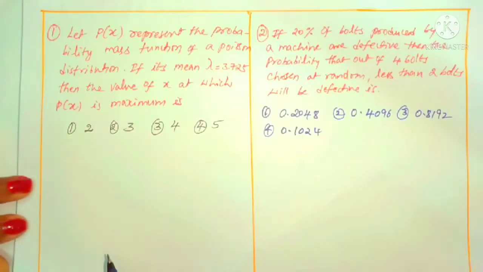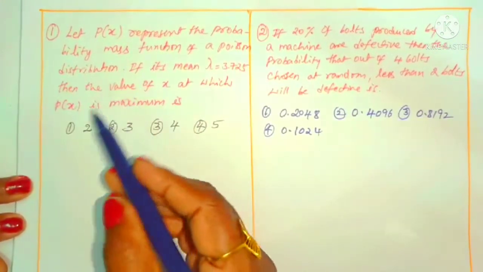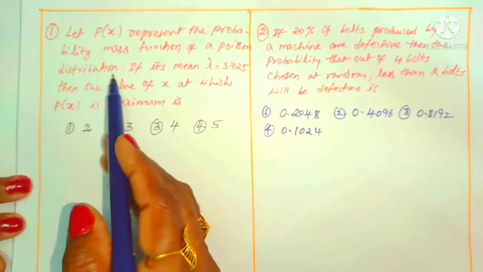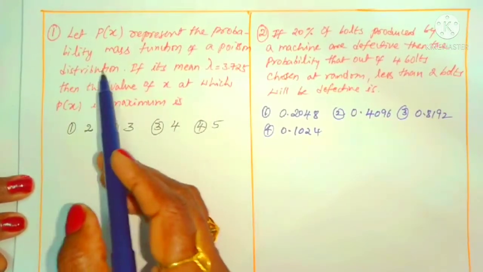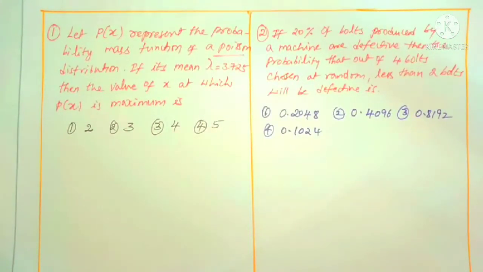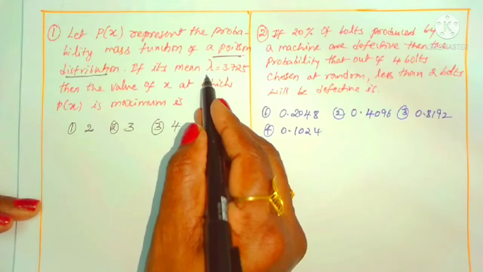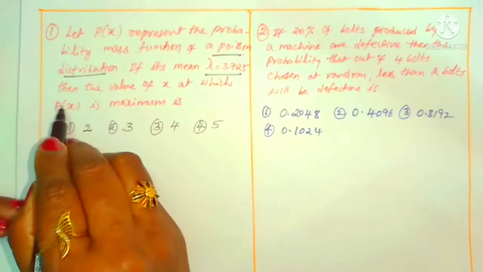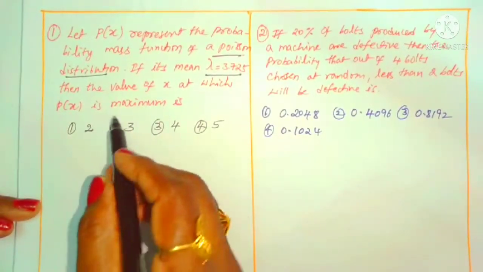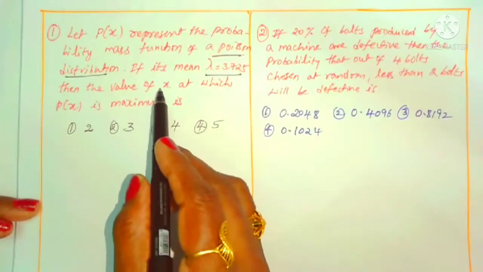Look at question number 1. What is given? Let P of x represent the probability mass function, also known as the probability distribution function, of a Poisson distribution. This is clearly mentioned as Poisson distribution. Its mean is given, lambda value 3.75. Then the value of x at which P of x is maximum. For P of x to be maximum, that means the probability is the maximum, for what value of x do we have to find.